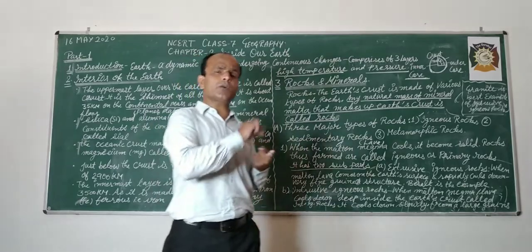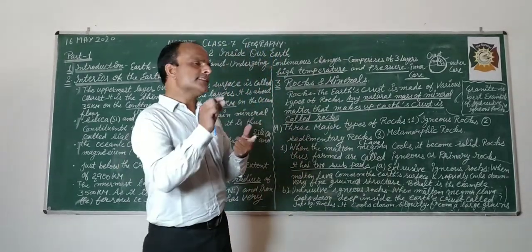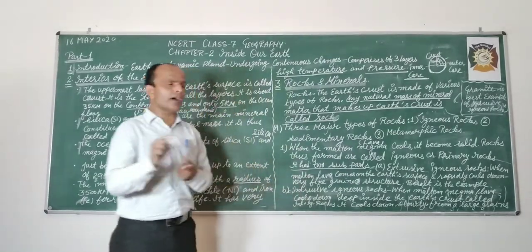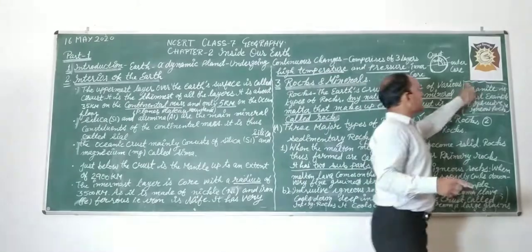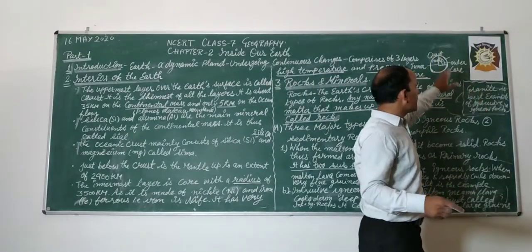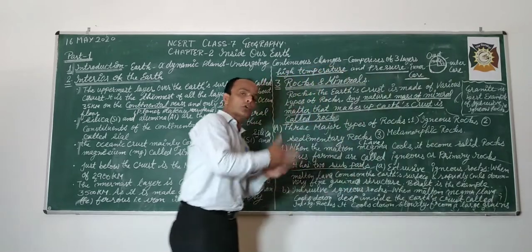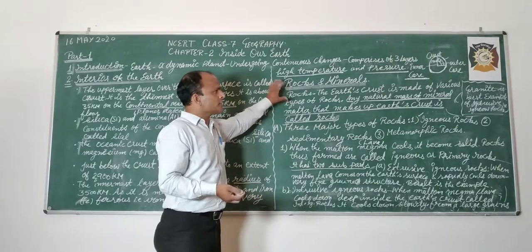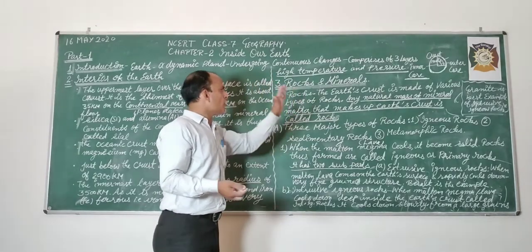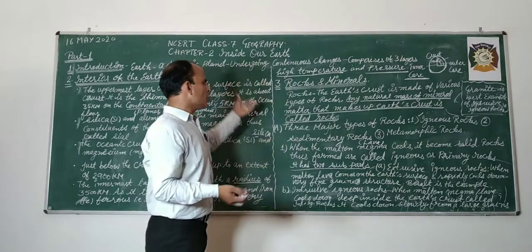So when it cools down slowly, it creates a coarse grain texture, and granite is the best example of intrusive igneous rocks. Okay, so igneous rocks, what are rocks? Any natural mass of mineral matter that makes up the earth crust is called rocks.